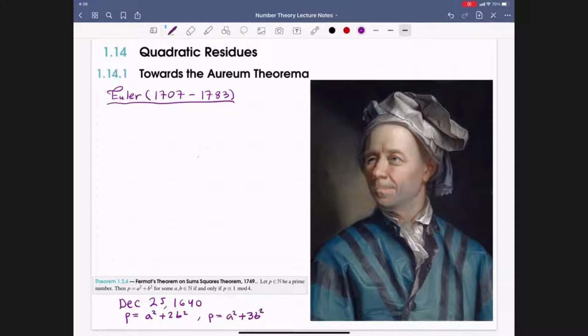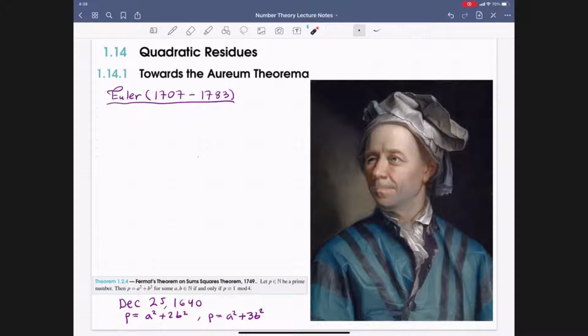Fermat wrote a series of letters to other mathematicians of his time, challenging them to not only prove the sum of squares theorem, but more generally these results about which primes can be written in this form. Of course, he never produced a proof, just empty words.